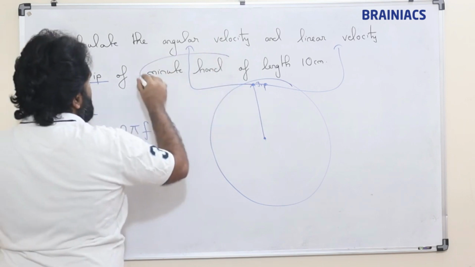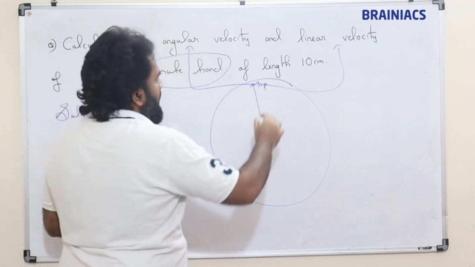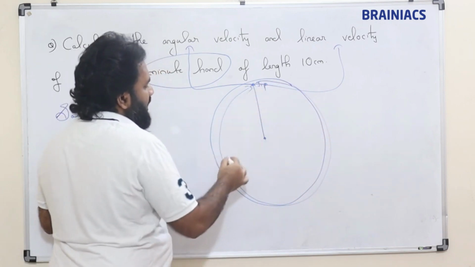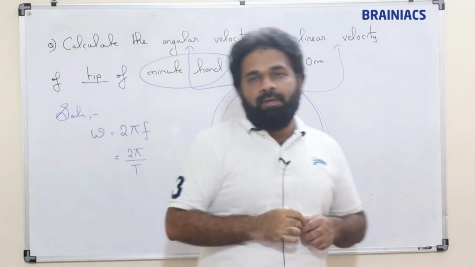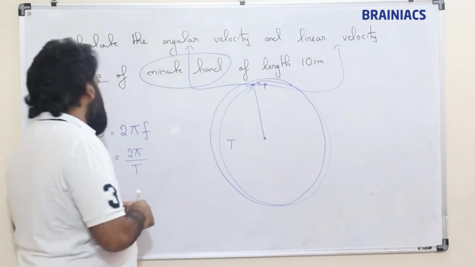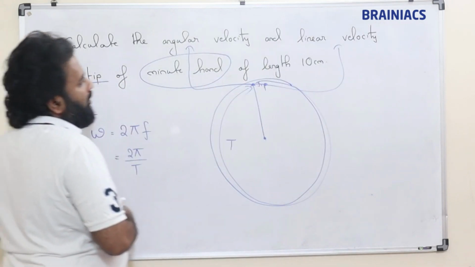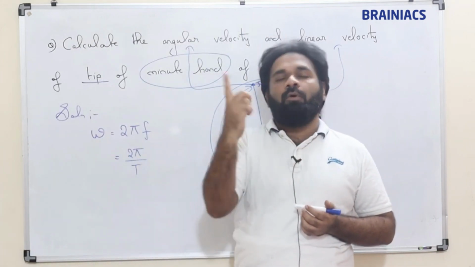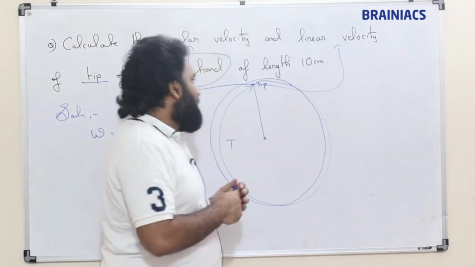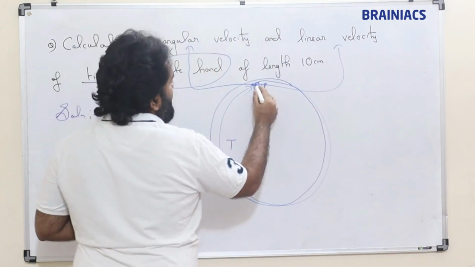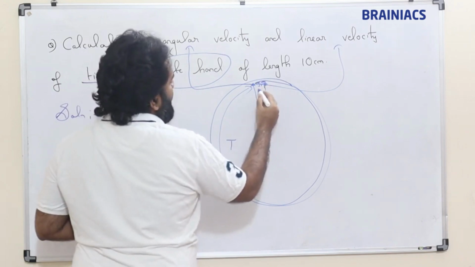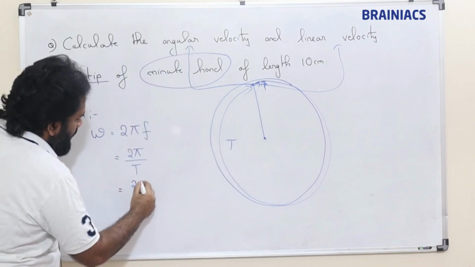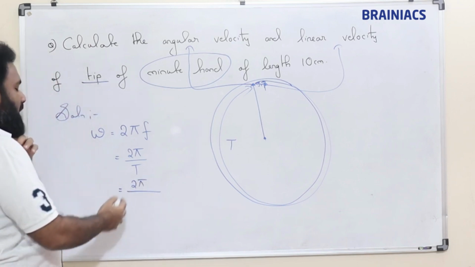So in this, which one is easy for us? They are saying this is the minute hand. Starting from here, after doing a full rotation, when it comes here, the time taken is the time period T. So that will be the easy one to do this problem, right? What is the time period of the minute hand?